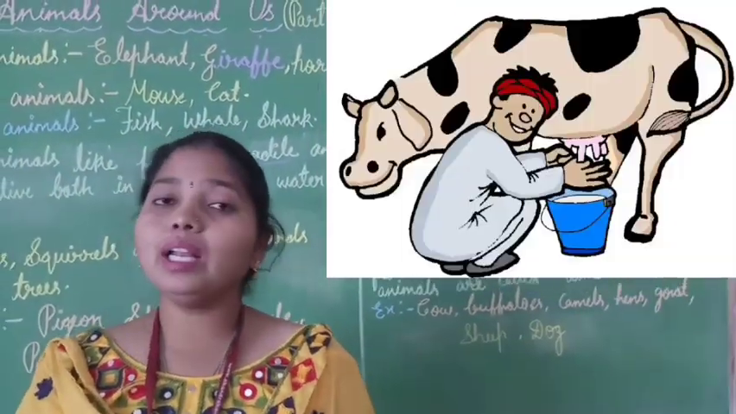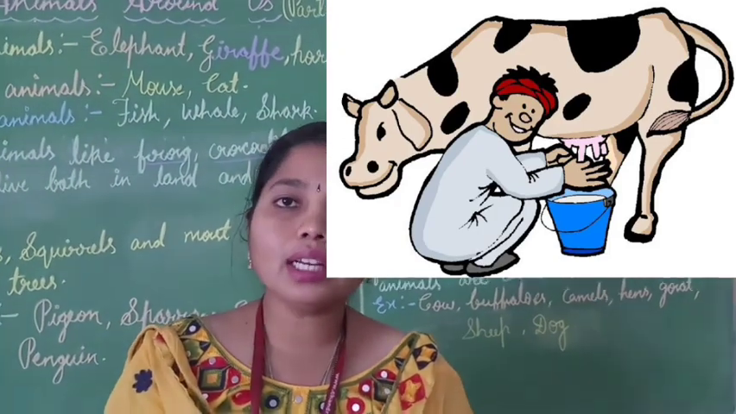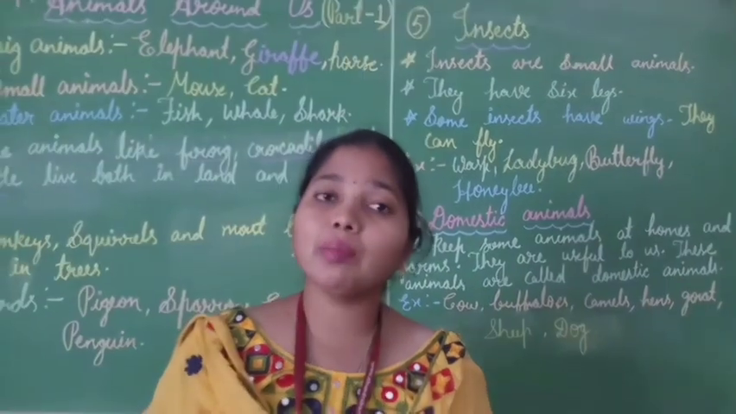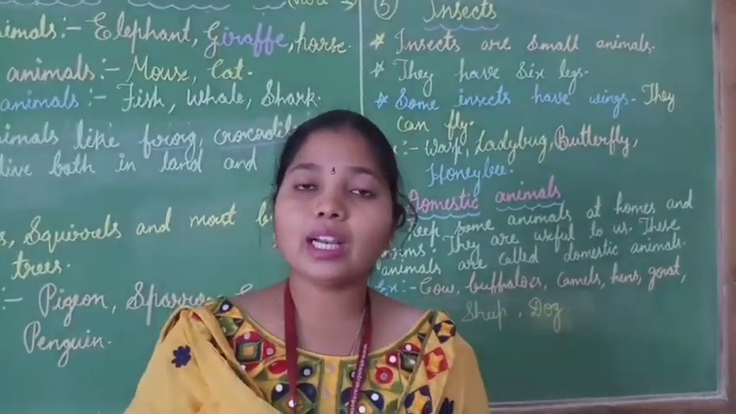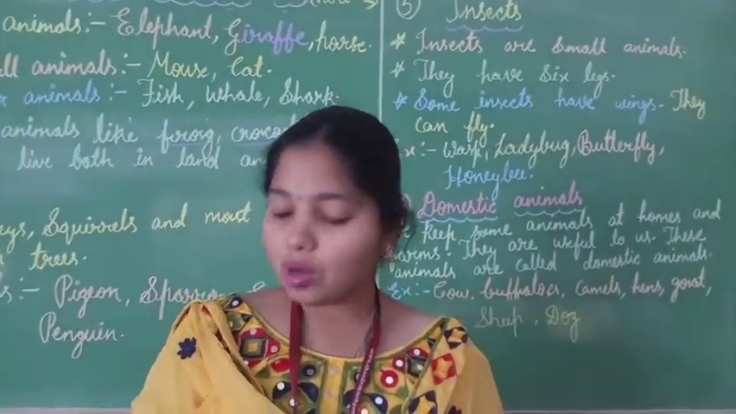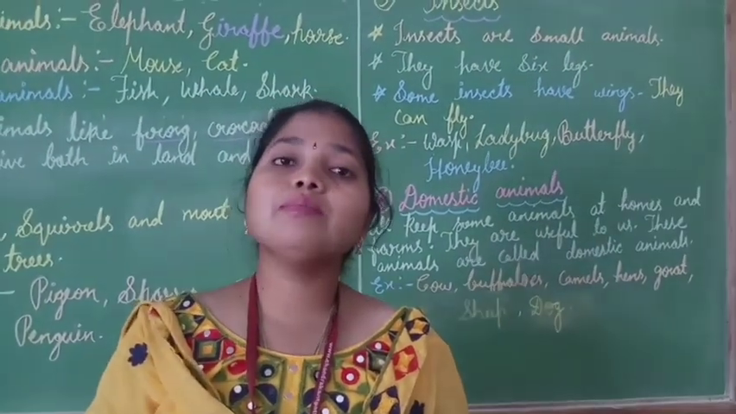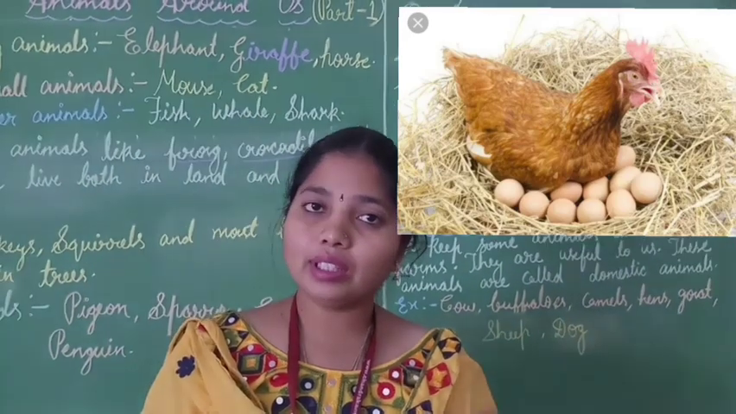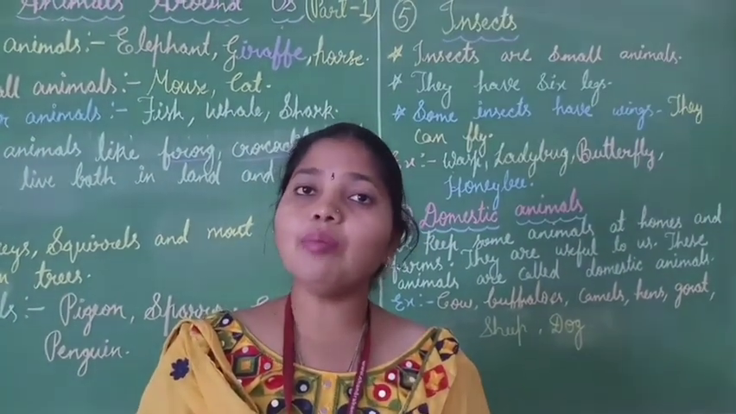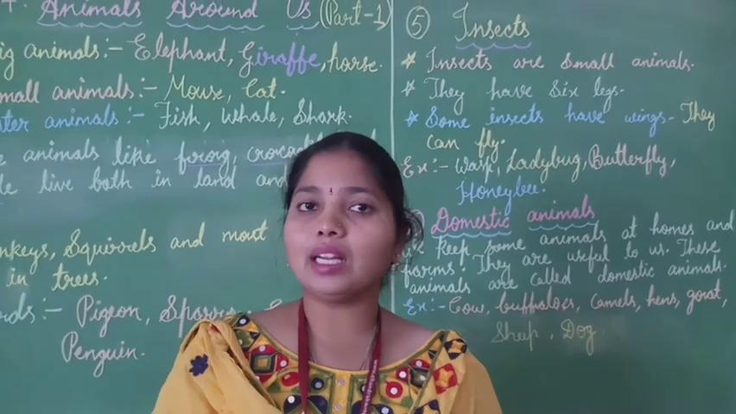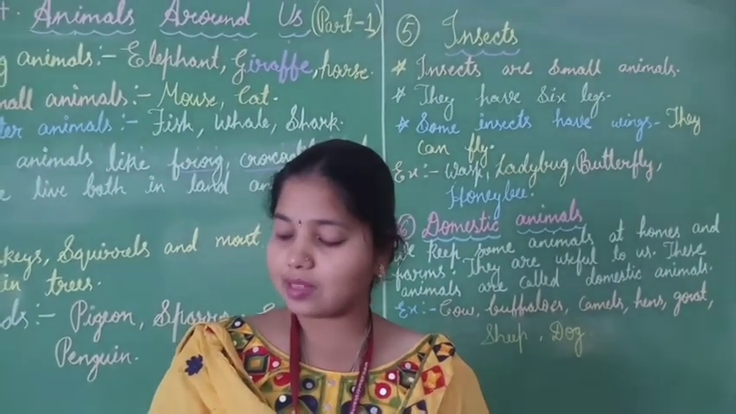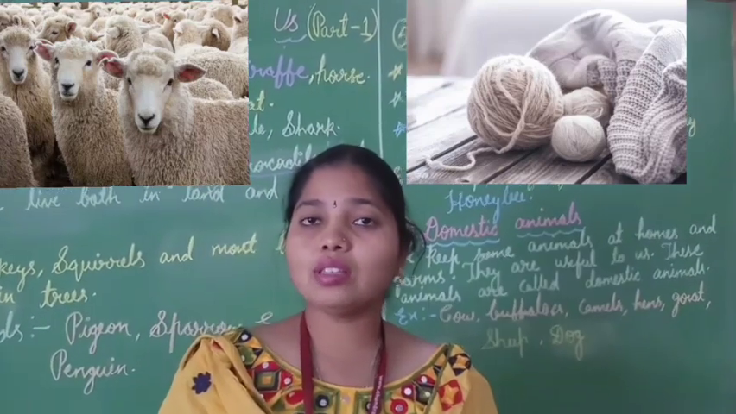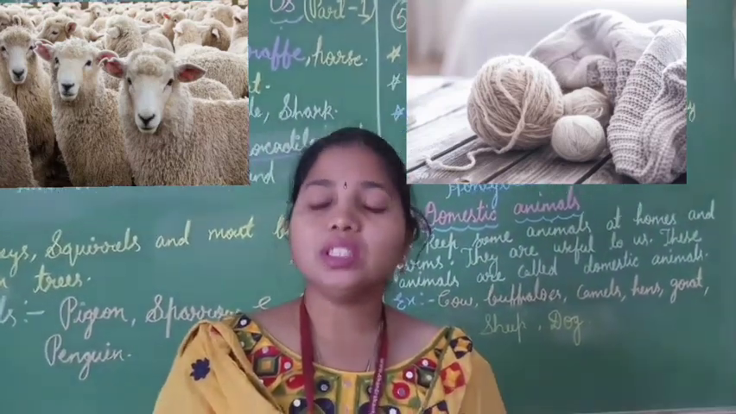Cow gives us milk. Yes, children, from where do you get the milk? Who will give you milk, children? Yes, milkman. The milkman will get the milk from the cow. So, cow gives us milk. Hen lays eggs. Children, whatever eggs are there, we get them from the hen. Sheep gives us wool, children. Wool, woolen clothes. Yes, we get that wool from sheep.